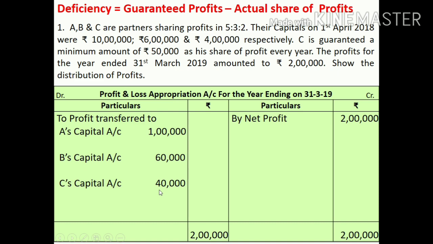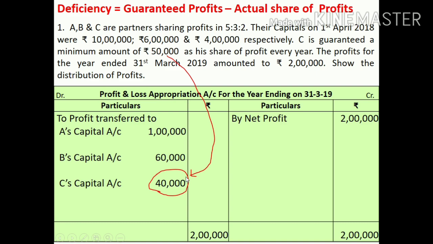Now, what's the problem? C is guaranteed a minimum of 50,000, but only 40,000 has been credited to him. So deficiency is rupees 10,000.